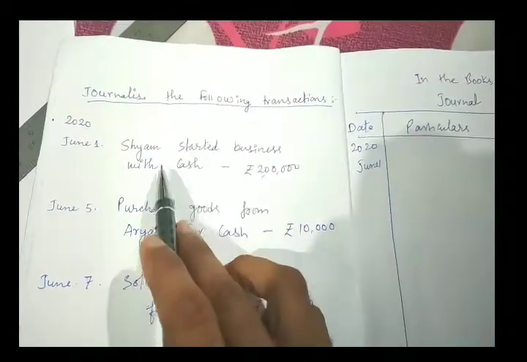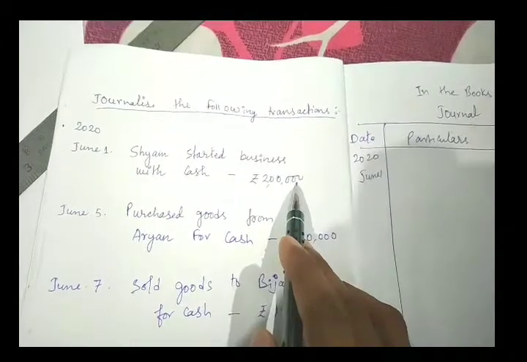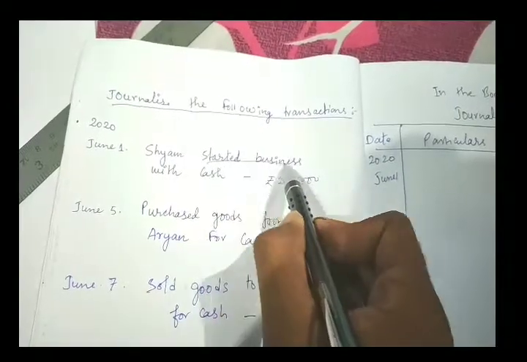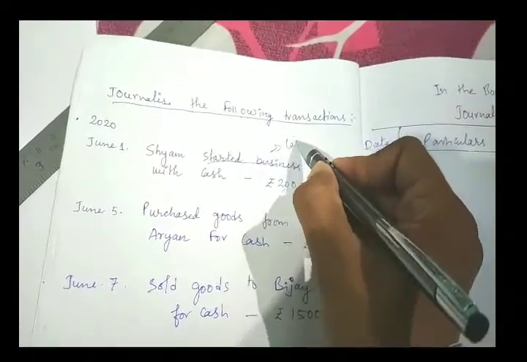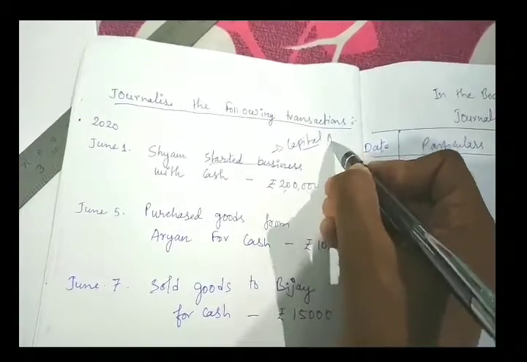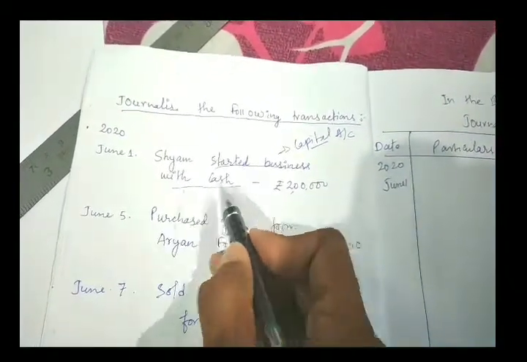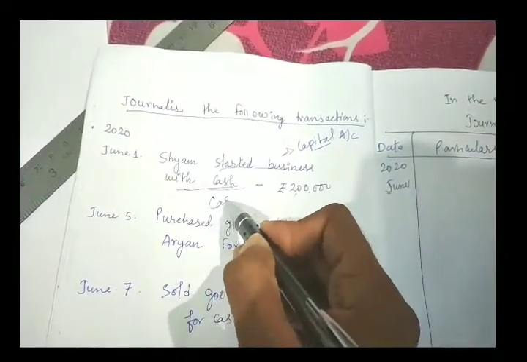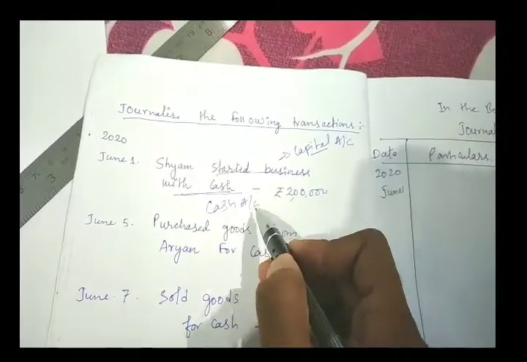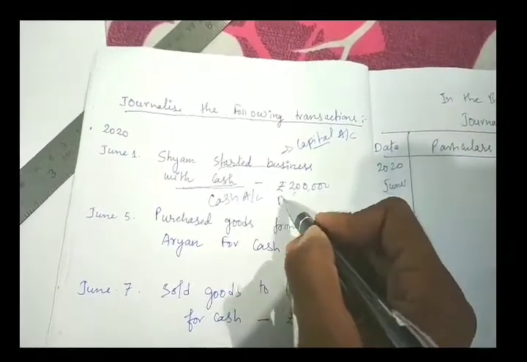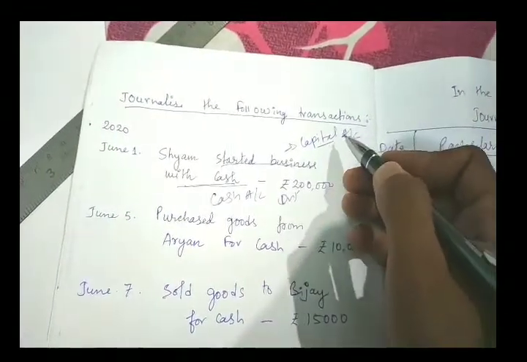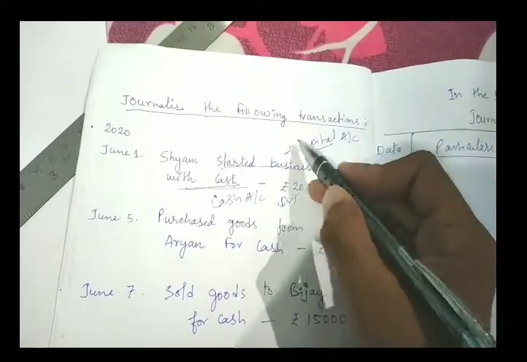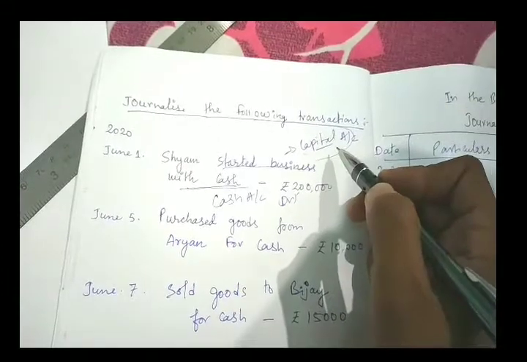What is the question? Shyam started business with cash, rupees 2 lakh. Whenever started business is given, that means it is capital account. And with cash means cash is coming in, so cash account will be opened. Whenever cash comes in to business, it is debit, and when cash goes out, it will be credit. Clear, students? Please make notes in your copy. And capital account is always credit.